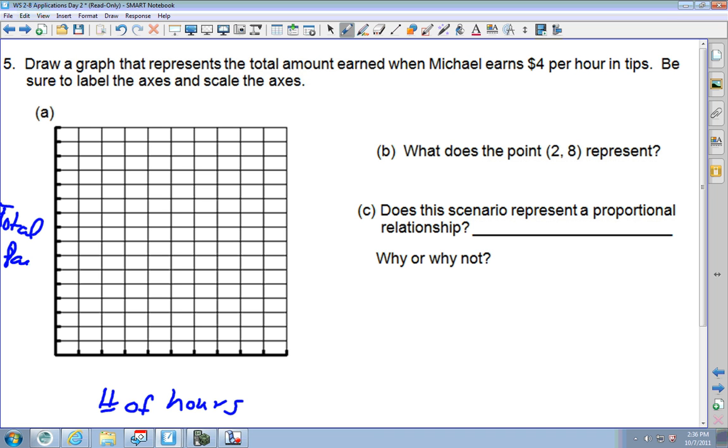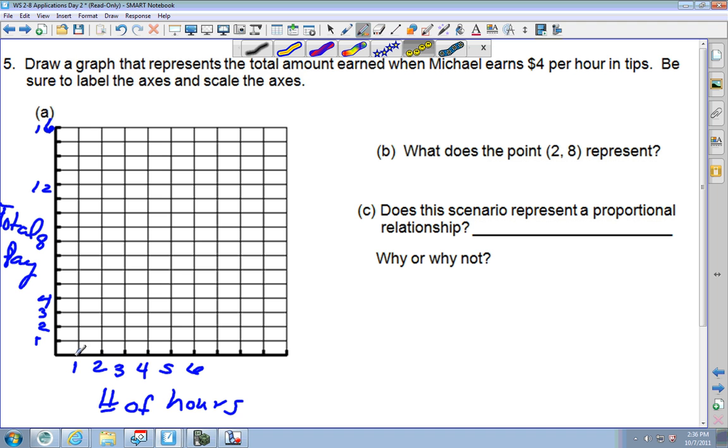All right, there we go. Now I'm just going to make this go by ones. Now I know that Michael earns $4 each hour, and it's going to be the same amount going up. So you could either label this by fours or go by ones. If you wanted to go by ones, you can do that. 4, 5, 6, 7, 8, 9, 10, 11, 12, 13, 14, 15, 16. You could do that by ones, or you could do each line by fours. It doesn't really matter. So now I'm going to come up here,